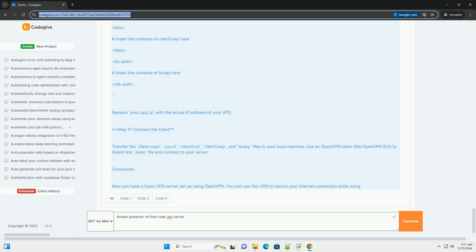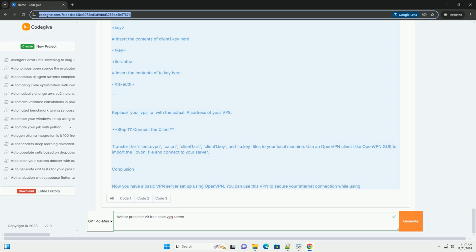Bash: cd /etc/openvpn. gunzip /usr/share/doc/openvpn/examples/sample-config-files/server.conf.gz server.conf. Edit server.conf. Bash: nano server.conf.